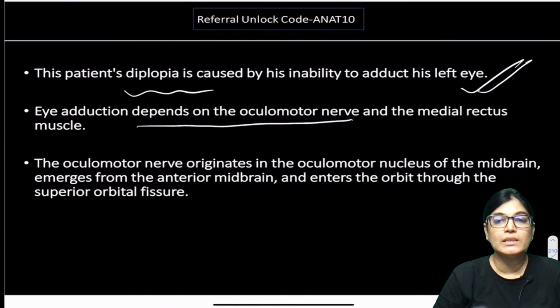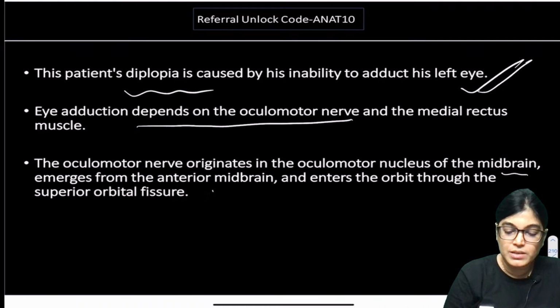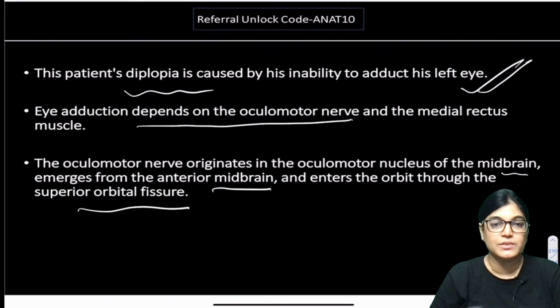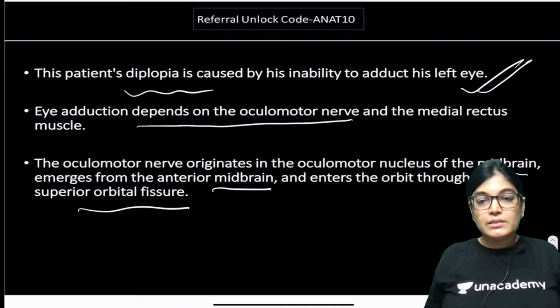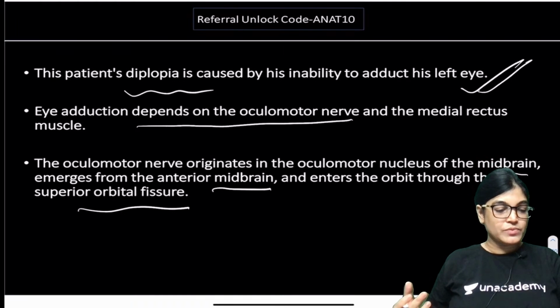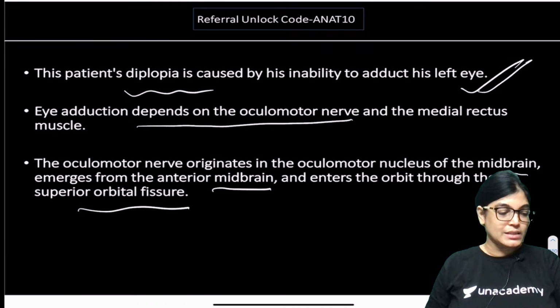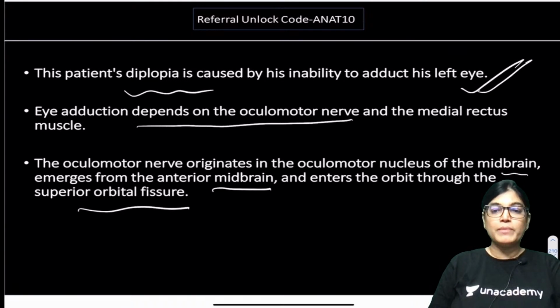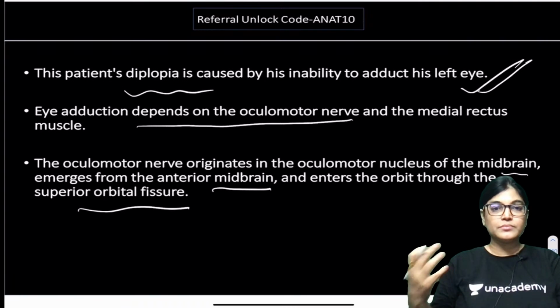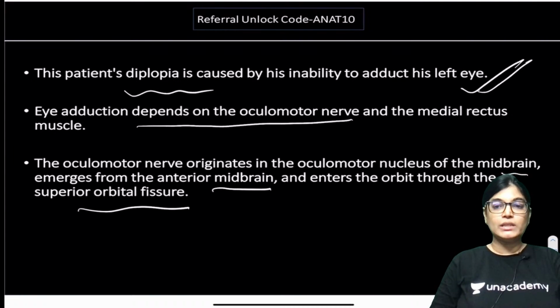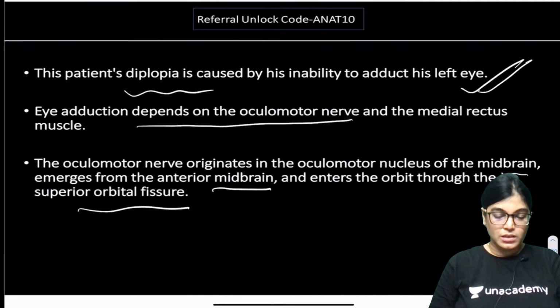So, oculomotor nerve is actually originating from oculomotor nucleus of the midbrain, emerges onto the midbrain and then enters and passes through superior orbital fissure. So, I have marked superior orbital fissure as the correct answer because the important abnormality seen in the patient was of the third cranial nerve being involved, that is the oculomotor nerve. So, we have got this explanation.